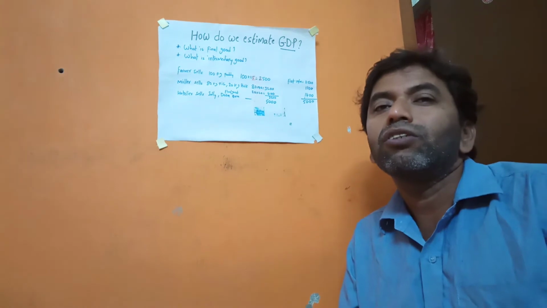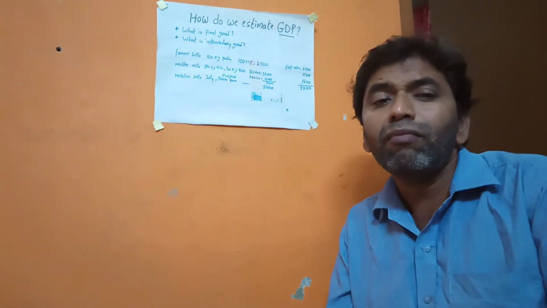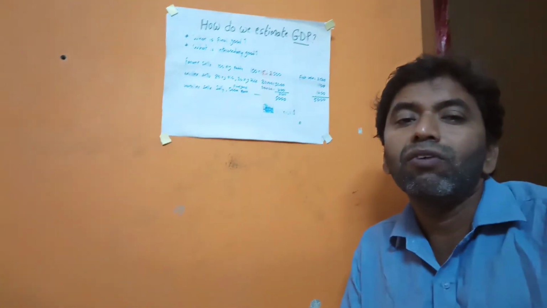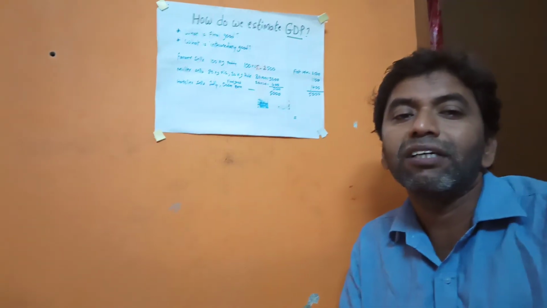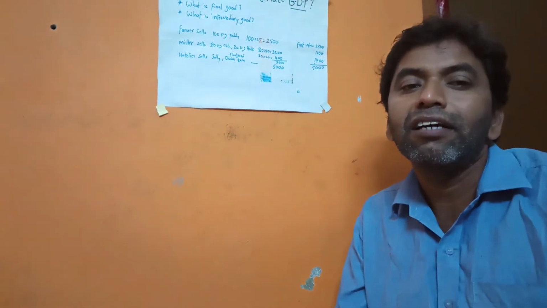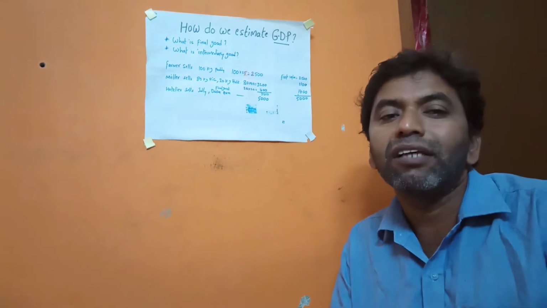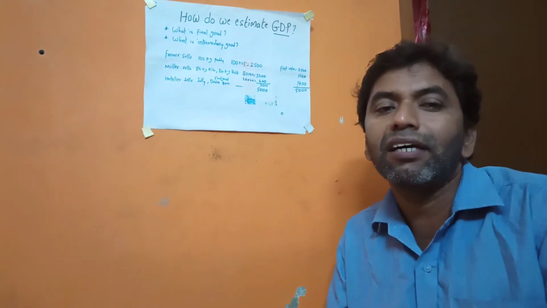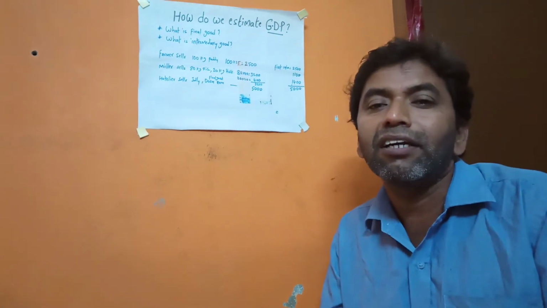Now we are going to learn how we estimate GDP. For estimating GDP, we use only the final values of all the goods and services produced in a country in a particular year. This particular year is also called the financial year.